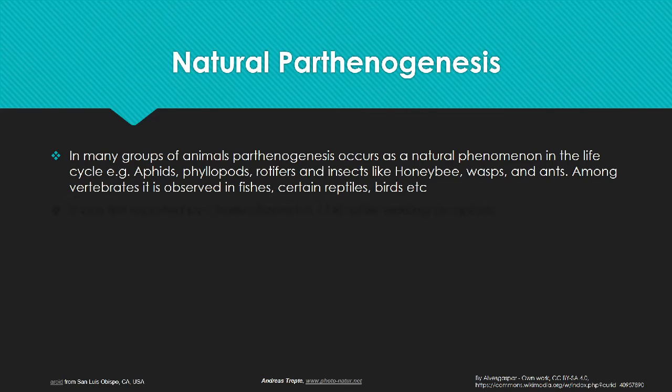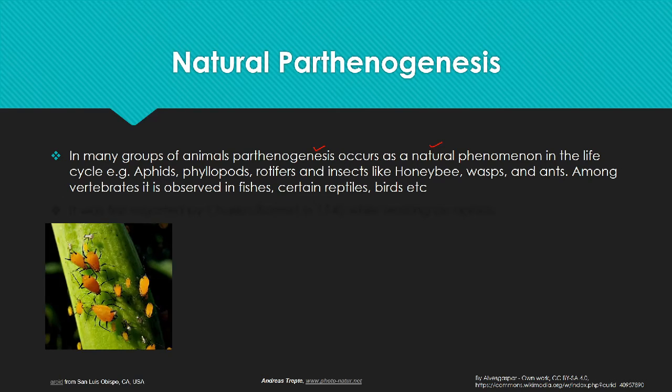In many animals, it occurs as a natural phenomenon in the life cycle, for example the aphids, phyllopods, rotifers, and insects like honeybees, predatory wasps, and ants. Among vertebrates, it can be seen in fishes, certain reptiles, and even in birds.